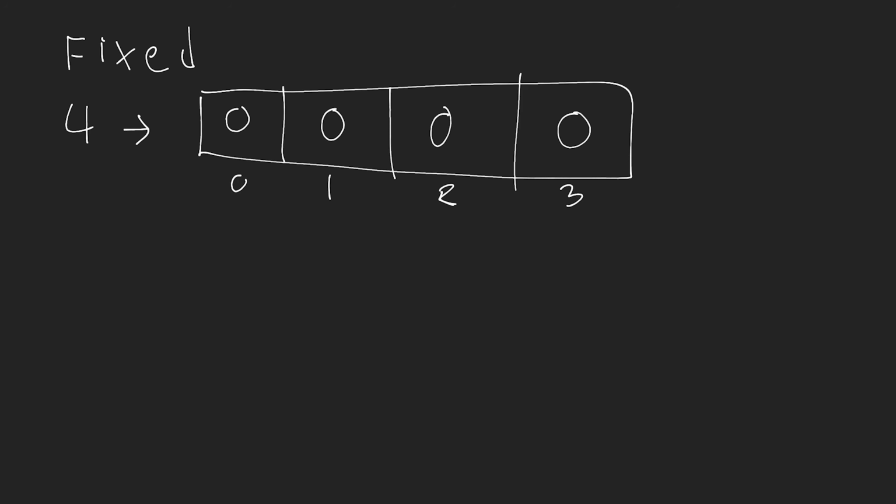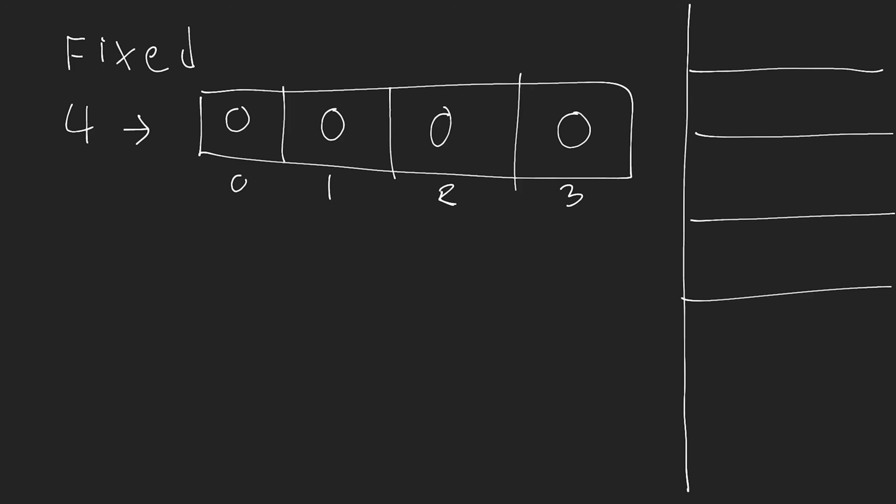Now, what about accessing or changing different elements inside of our array? That's really the main thing we do, is access them or change the values. In order to understand how long that takes, we actually need to quickly look at what happens in our computer's memory when we create an array.